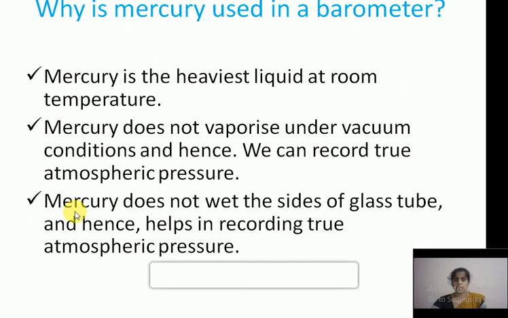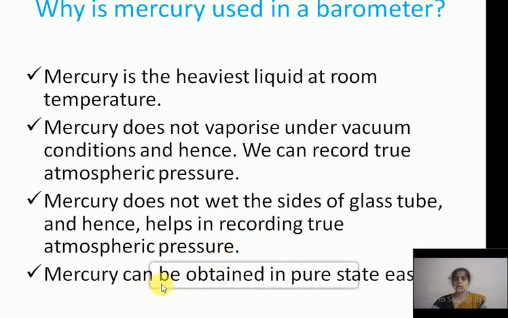If we use water, it will wet the tube. And mercury can be obtained in a pure state easily, but in the case of water or any other liquid, no. Also, mercury is easily seen in the glass tube.